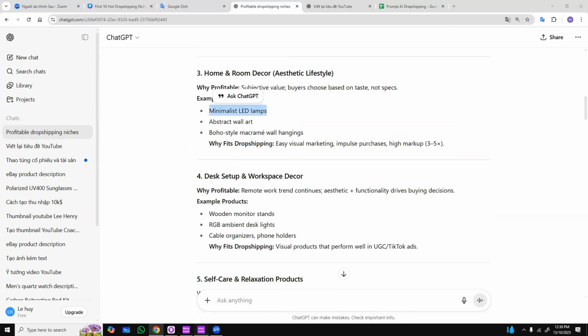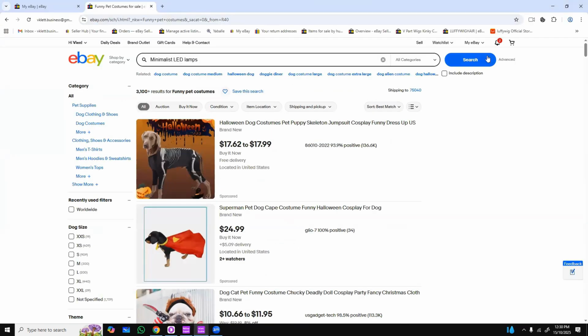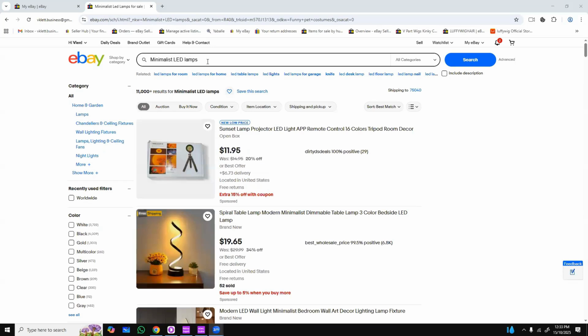Okay, I genuinely believe that this particular niche we are currently examining is highly likely to have a very strong and consistent demand. I'm going to search for this specific keyword, okay? Now, I will thoroughly analyze this niche for you. I truly believe this niche is highly likely to have very significant demand.